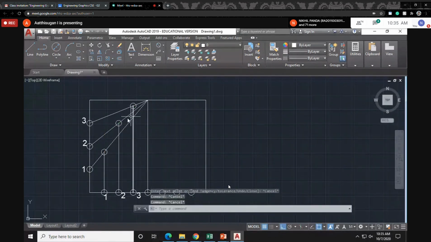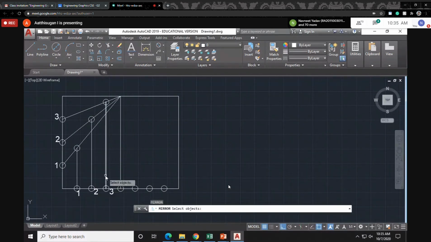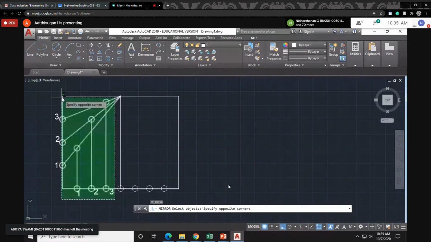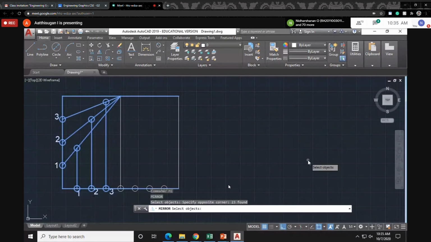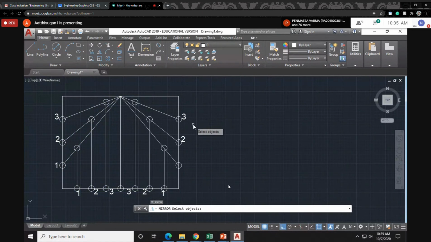Before drawing this one, just mirror it. So mirror it in this condition. MI, mirror. Select this, mirror it. Then enter with respect to this center point. Okay, so like this I mirrored it. Same I did now. That's why I told you it will be easy. Any shape can be mirrored easily.